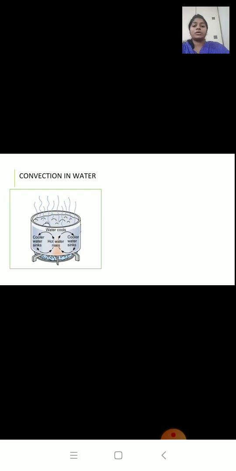In this picture you can see there's a beaker, or you can say a vessel containing water, and the vessel is placed on a gas burner. The burner is at the bottom of the vessel, but still the whole water gets heated.